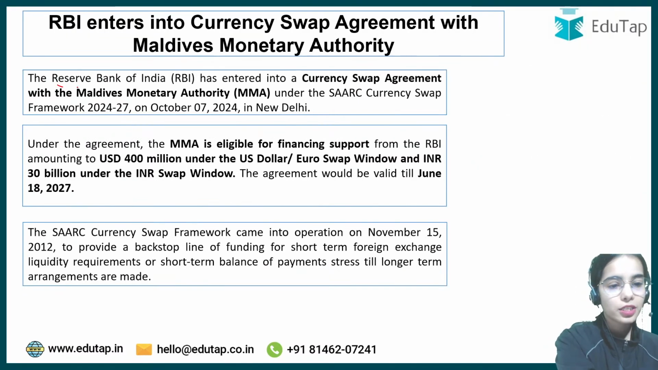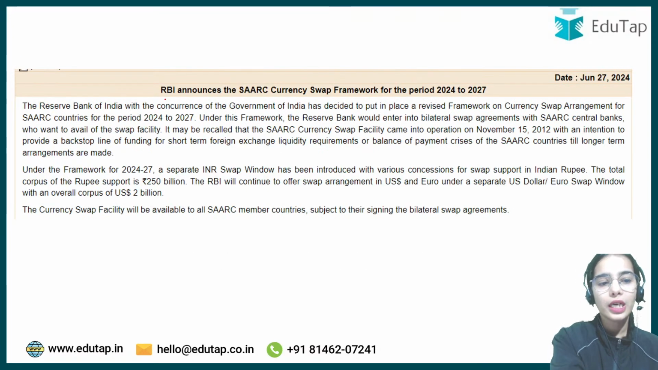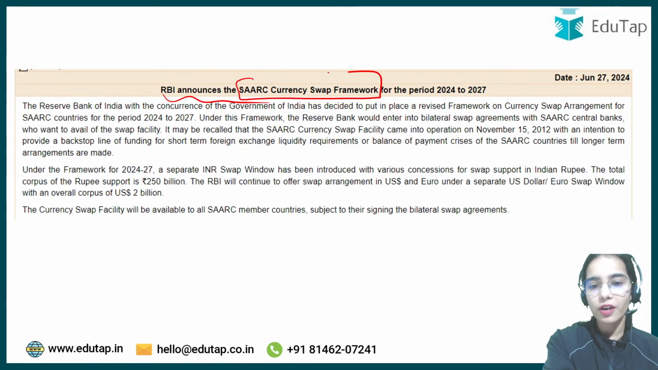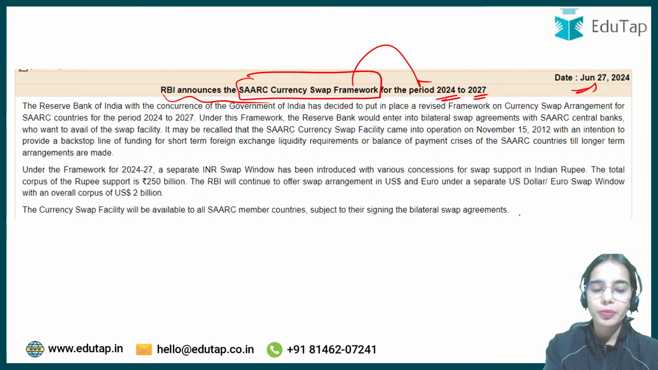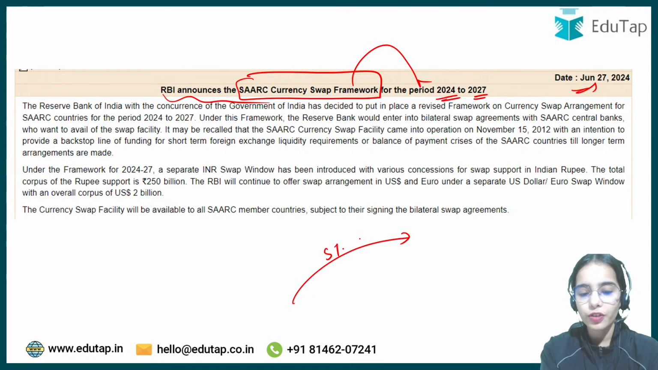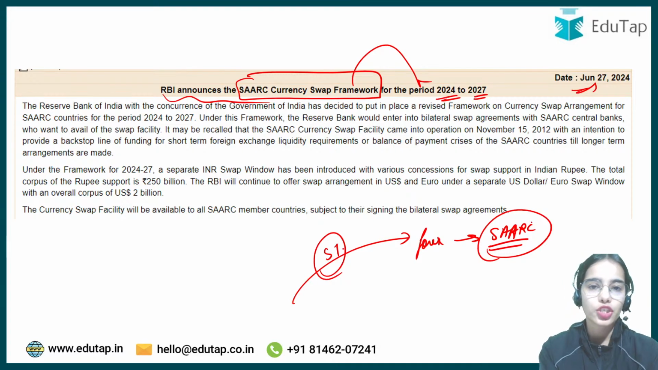The Reserve Bank of India has entered into a currency swap agreement. First of all, RBI announced the SAARC currency swap framework for the period of 2024-2027 in June. In this, RBI said that this is a framework where, for the short term, we will be providing foreign exchange facility to the SAARC countries if they are going through a liquidity crunch or a balance of payment crisis. It is provided for the short term and only for the SAARC countries.